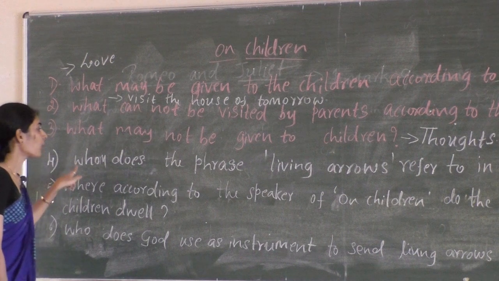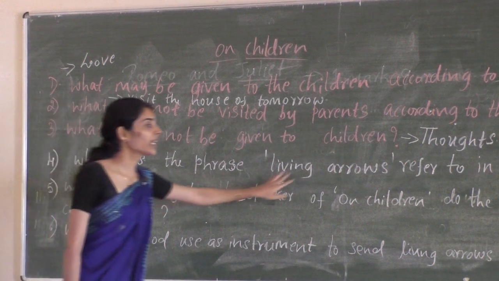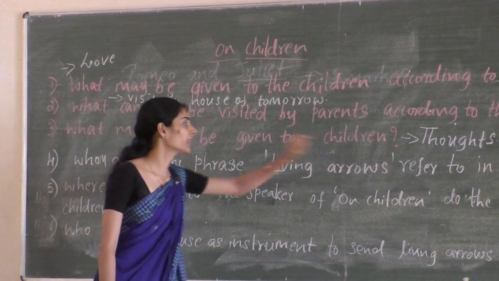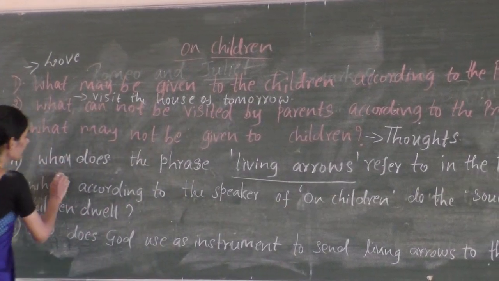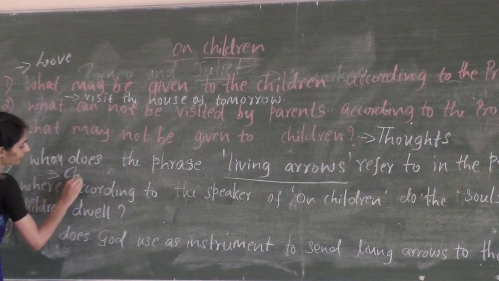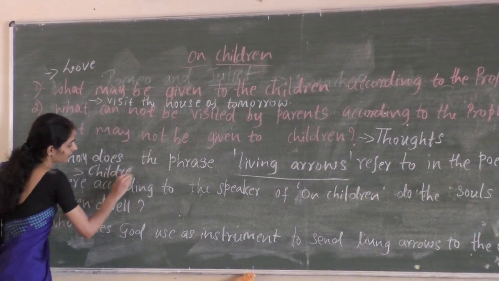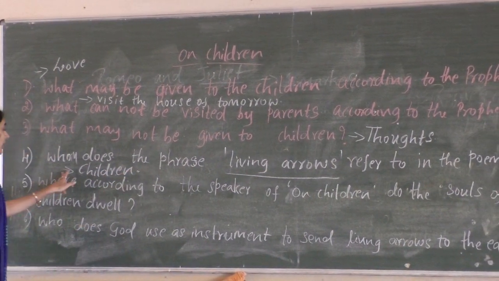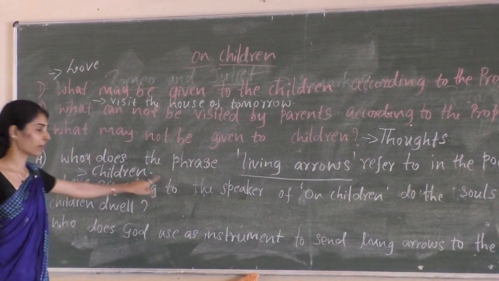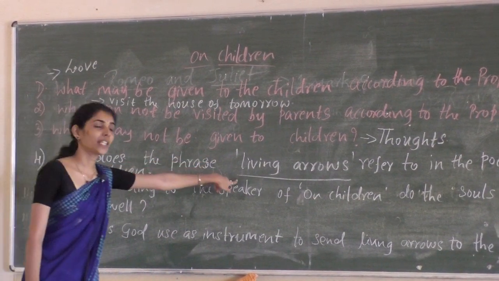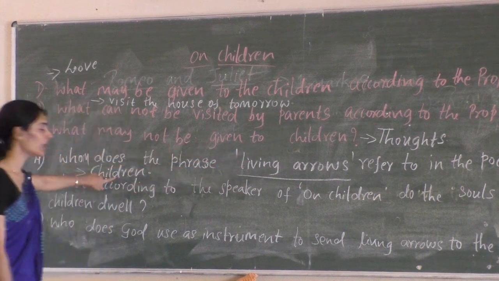And the next one, whom does the phrase living arrows refer to in the poem? You know that here living arrows refers to children. Remember that, it is very easy to remember. Living arrows refers to children.